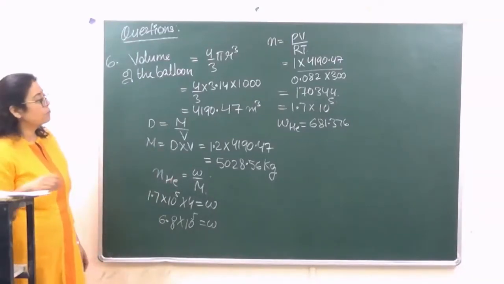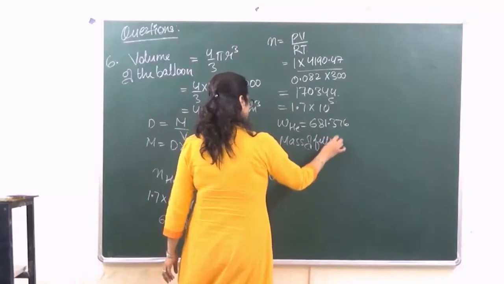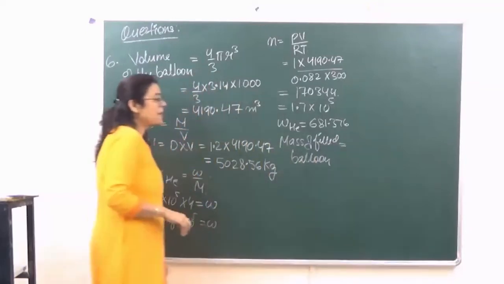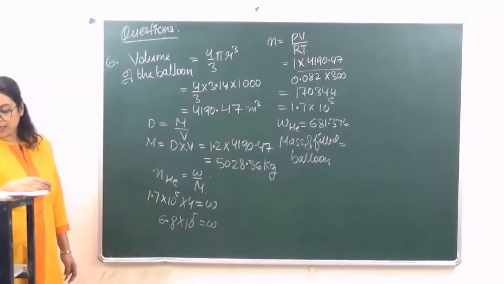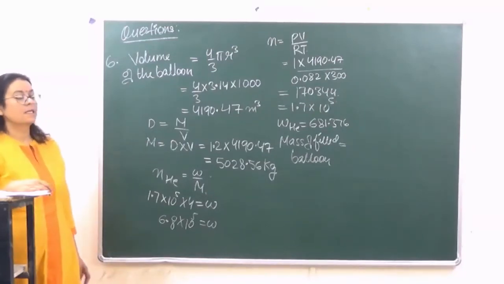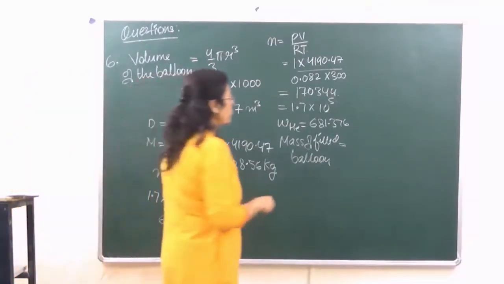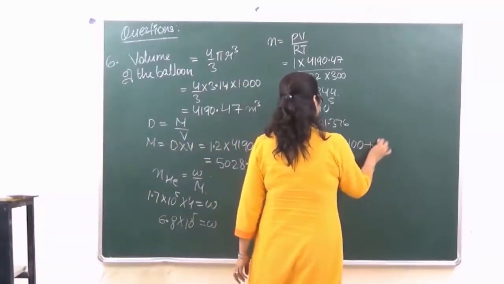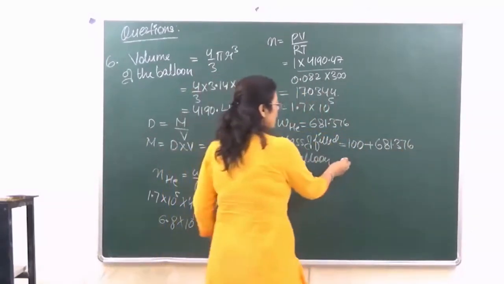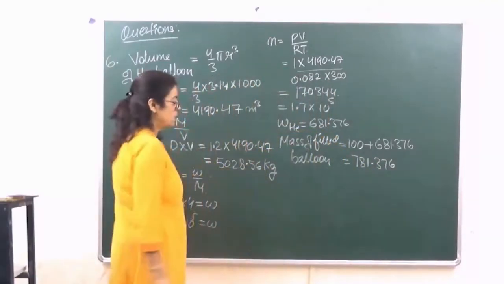Mass of the filled balloon you have to calculate first. What is the mass of the filled balloon? That is going to be the mass of the balloon, which is given as 100 kg, plus the mass of helium in it. So 100 plus 681.376. This is going to come to 781.376 kg. Then what is payload?